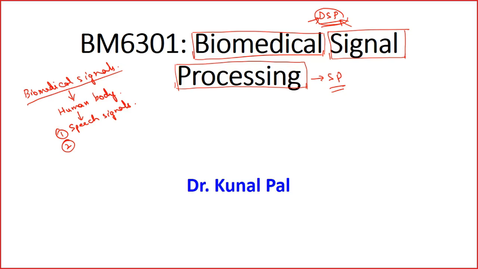With the heart there is a classical signal associated, the ECG signal, electrocardiogram. So, speech signals, electrocardiogram signals.